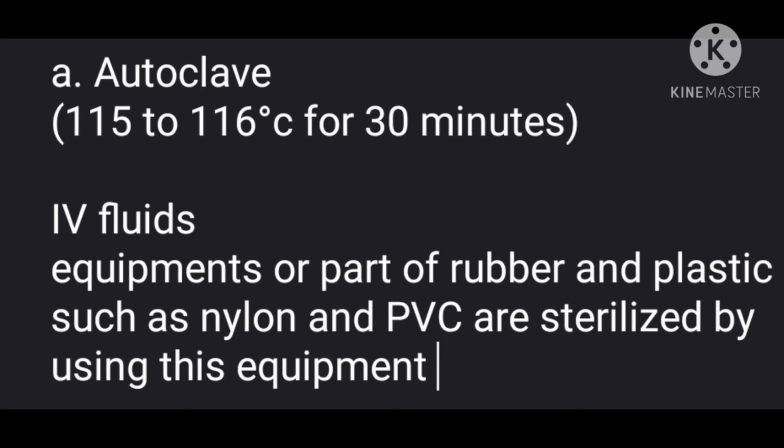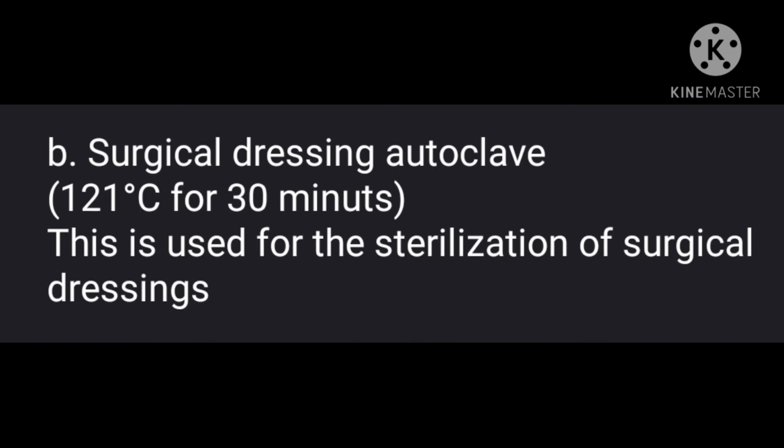First one is autoclave. The temperature is 115 to 116 degrees Celsius for 30 minutes. IV fluids, equipments, or parts of rubber and plastic such as nylon and PVC are sterilized by using this equipment. Next is surgical dressing autoclave. The temperature is 121 degrees Celsius for 30 minutes.